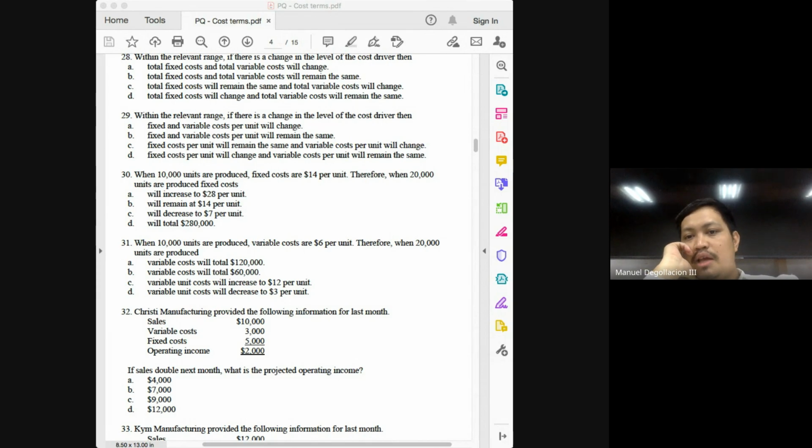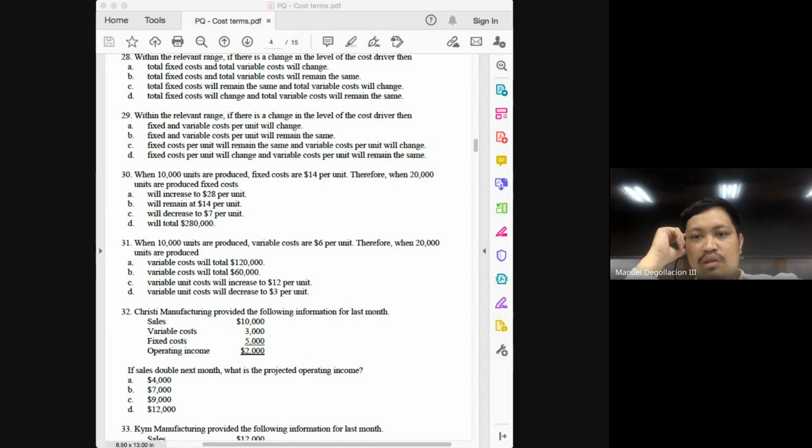Letter B will increase to 28 per unit. Is that correct? No, because the higher the production class, the lower the fixed cost per unit. And what happened here? It's higher, from 10,000 to 20,000. Will remain at 14? No, that's not how fixed cost behaves per unit class. Letter C will decrease to 7 per unit.